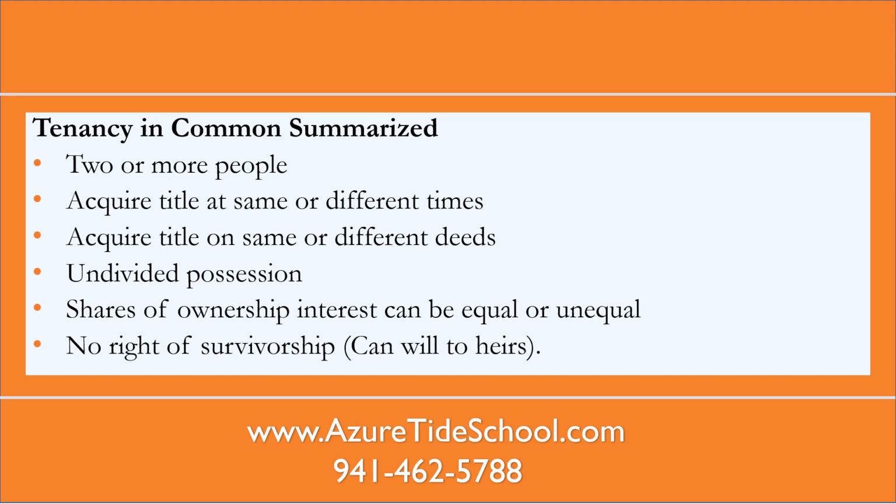Tenancy in common, summarized. Two or more people acquire title at the same time or different times, on the same or different deeds, with undivided possession. Shares of ownership interest can be equal or unequal, and there is no right of survivorship, meaning that you can will to the heirs.